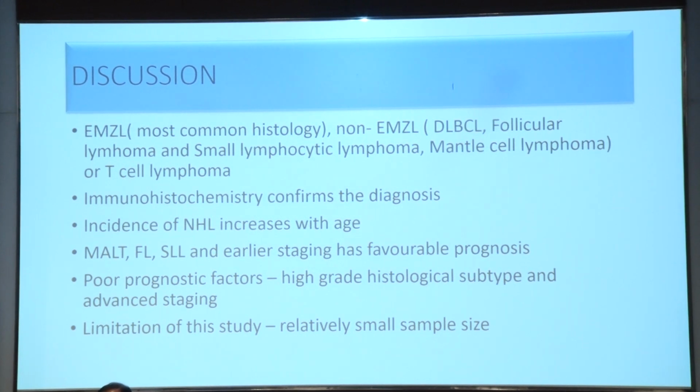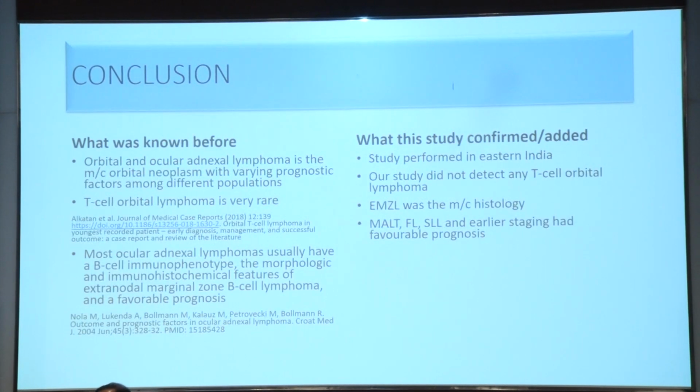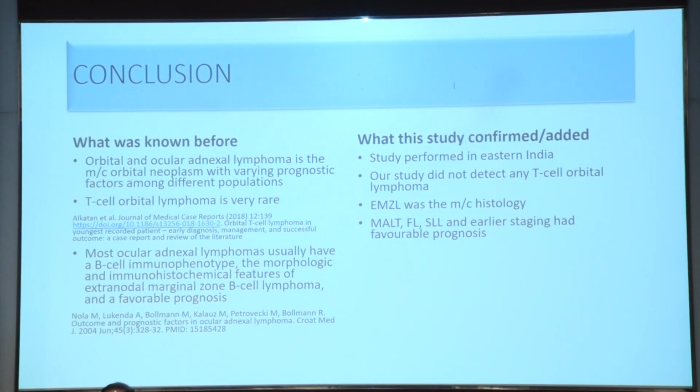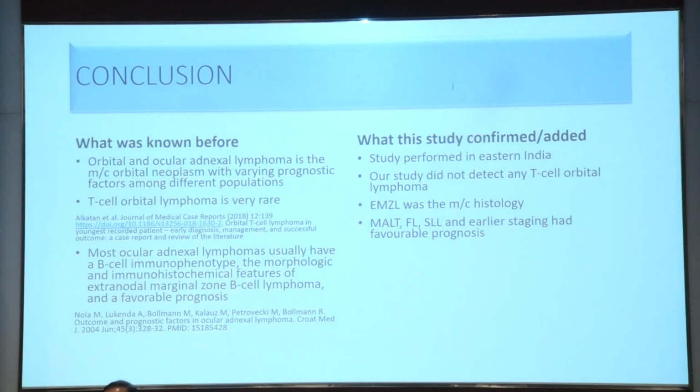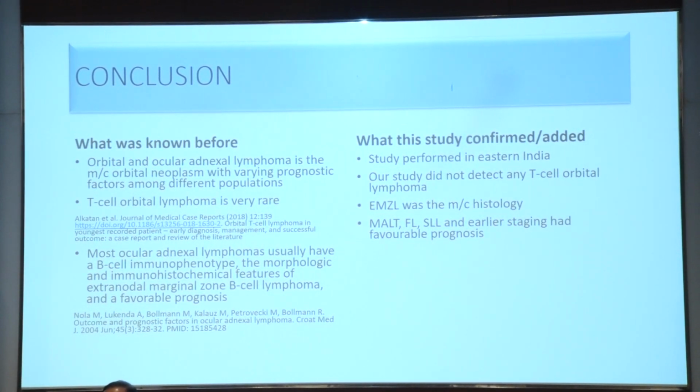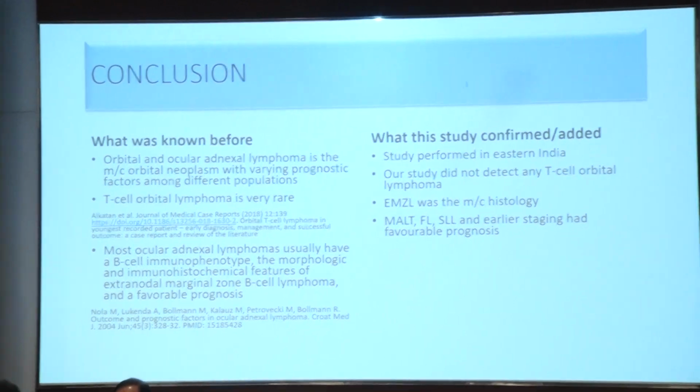But the main limitation of my study was it had a relatively small sample size. Now what this study confirmed and added: the study was performed in Eastern India. Our study did not detect any T-cell lymphoma, and EMZL was the most common histology. The mucosa associated lymphoid tumor, follicular lymphoma, and small lymphocytic lymphoma, and the earlier staging had the better prognosis.